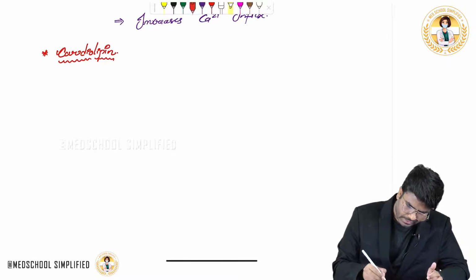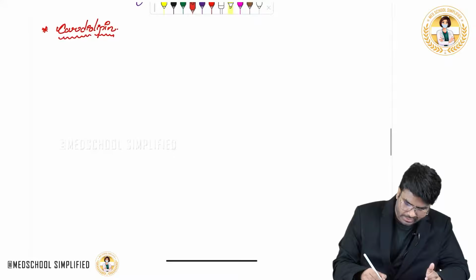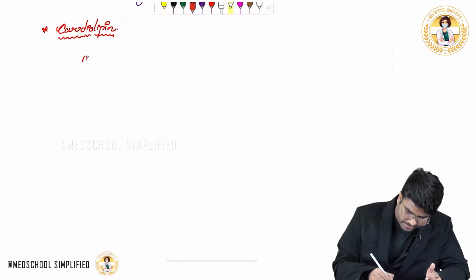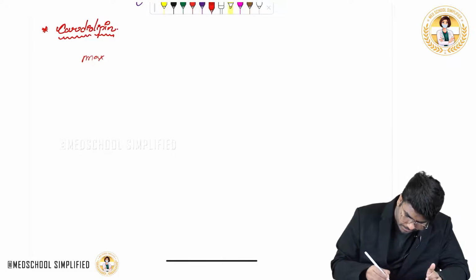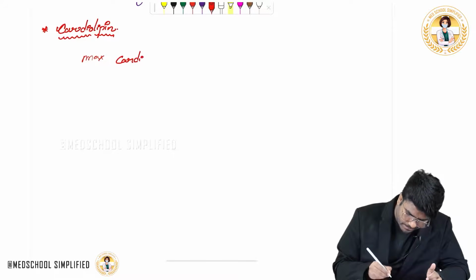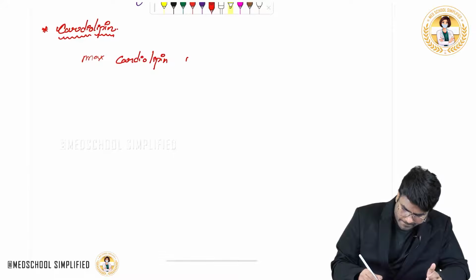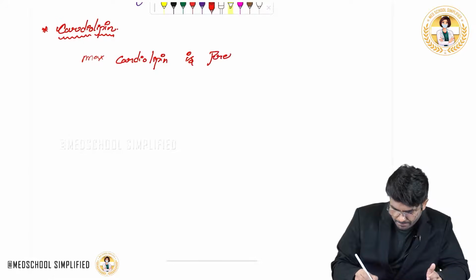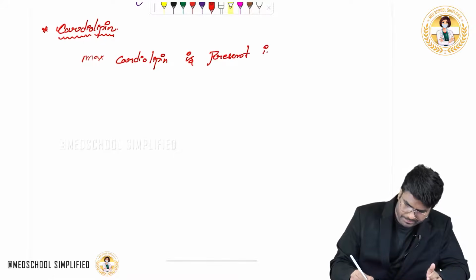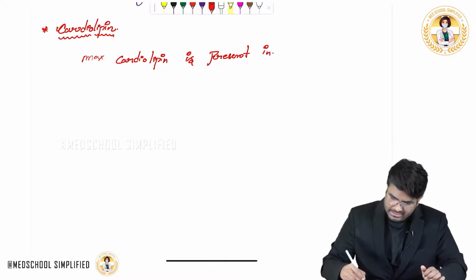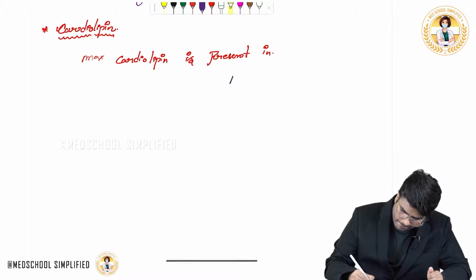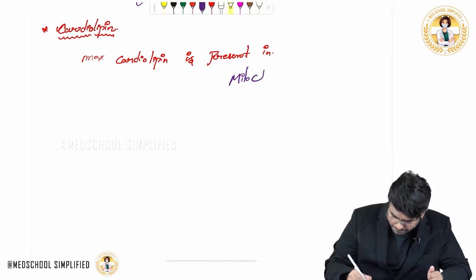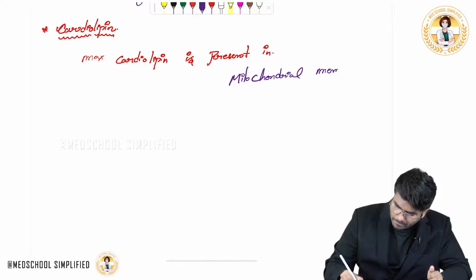See, there are certain diseases in which, or before that, where is the maximum cardiolipin present?